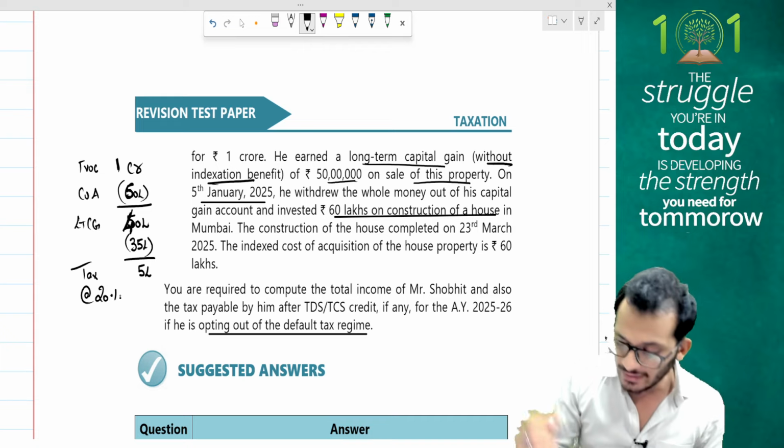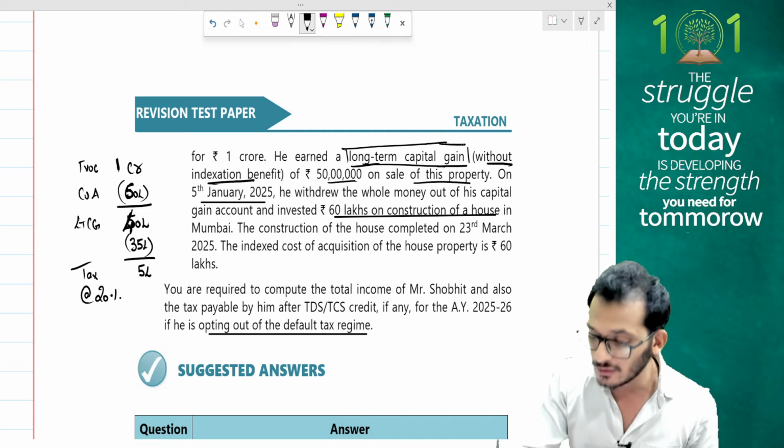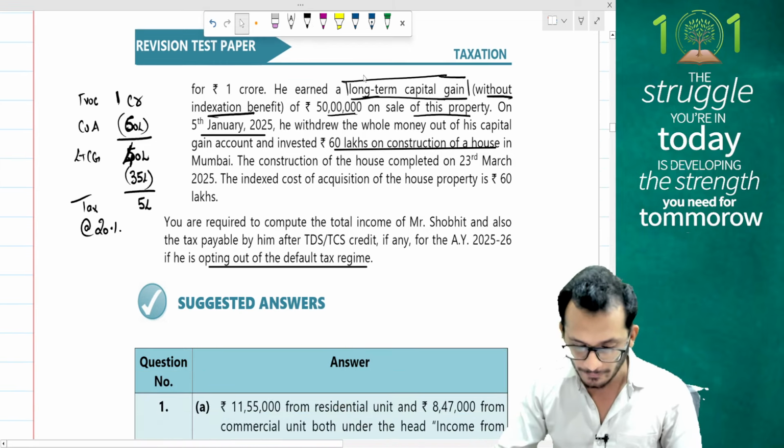I had no reason. Why did they give me a long-term capital gain without indexation benefit? No relevance here, absolutely no relevance, because it is not even booked in the P&L account. What does it matter? Weird question.